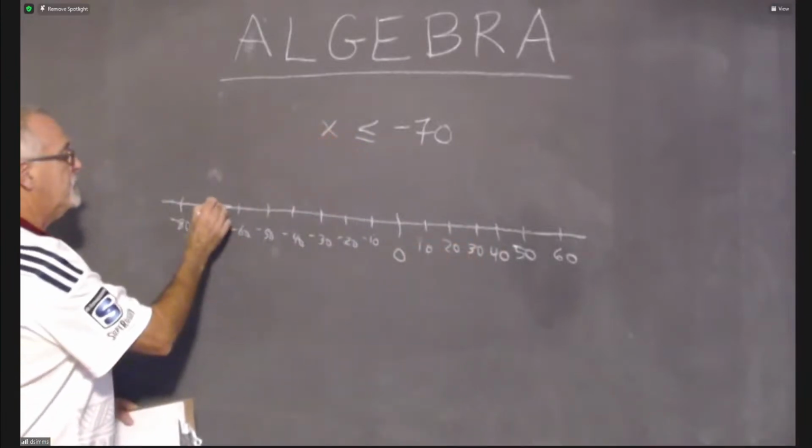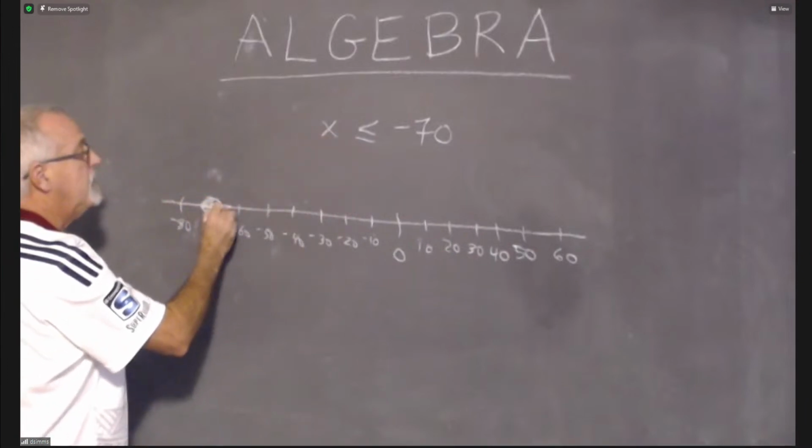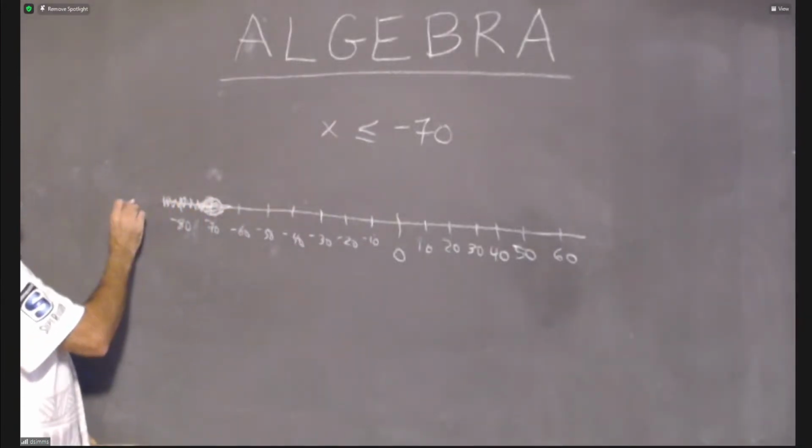But -70 is my key number. I'm putting a circle on it. It's or equal to, so I'm shading that in. It's less than, which is in this direction, so I'm shading over here. And I'm putting my...